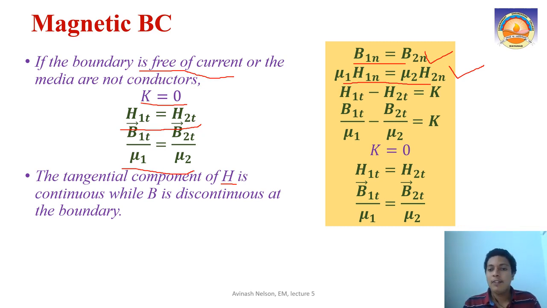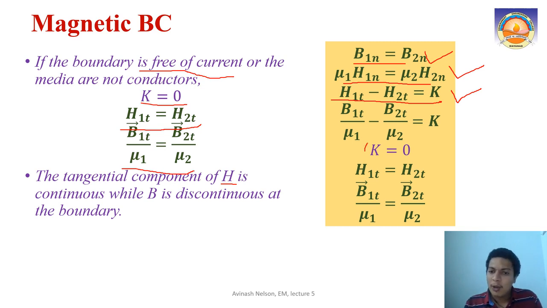Then we used Ampere's circuital law. There we found that whenever there is a surface current, H1t minus H2t will be equal to K. Just like the normal component, the tangential component of the field intensity also will be discontinuous when a surface current is flowing.